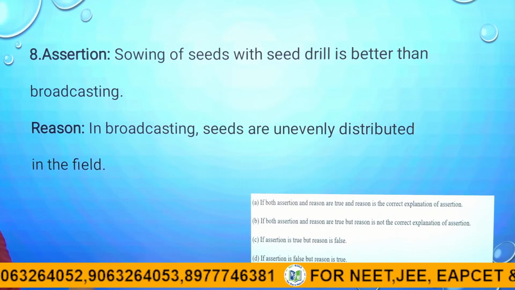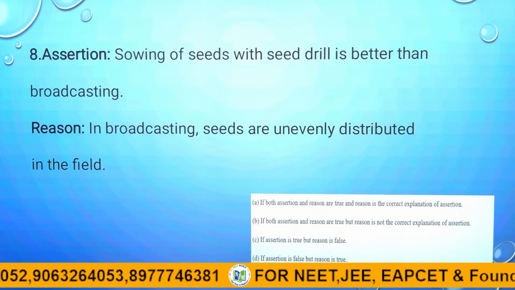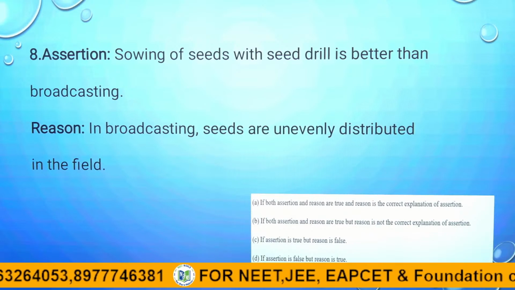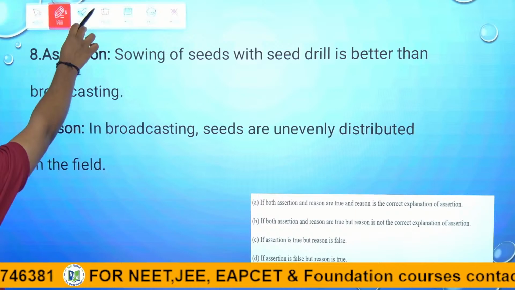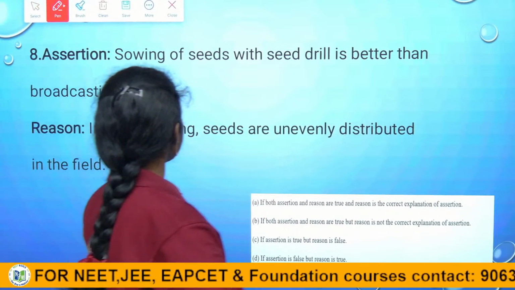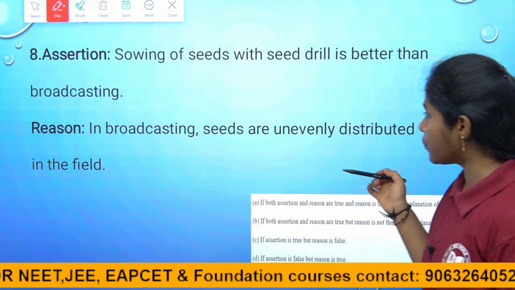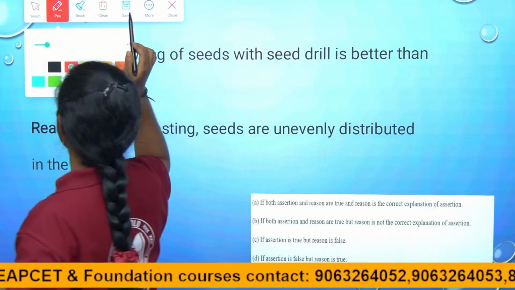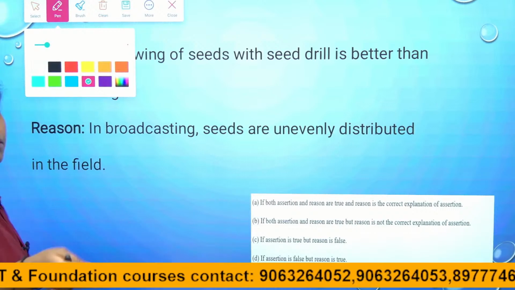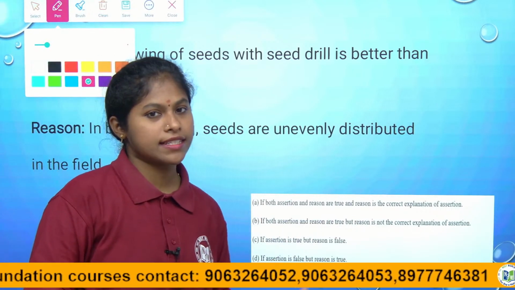See, here what they asked. The assertion is that sowing of seeds with a seed drill is better than broadcasting. And the reason says that in broadcasting, seeds are unevenly distributed in the field. So they are talking about broadcasting. What is meant by broadcasting? The random sowing of seeds. We call it broadcasting, right children?